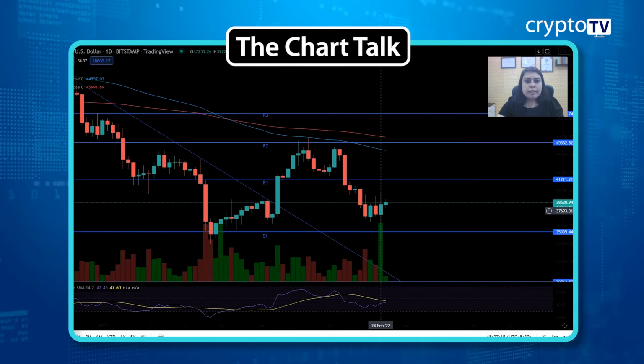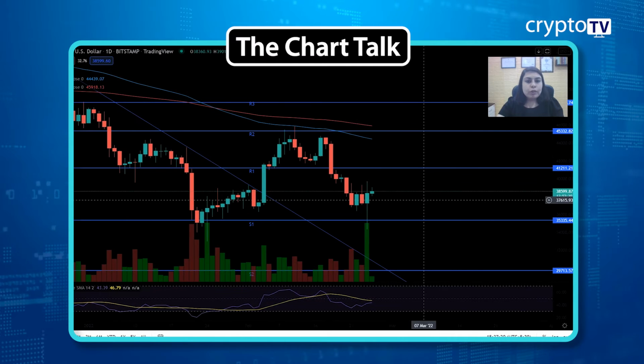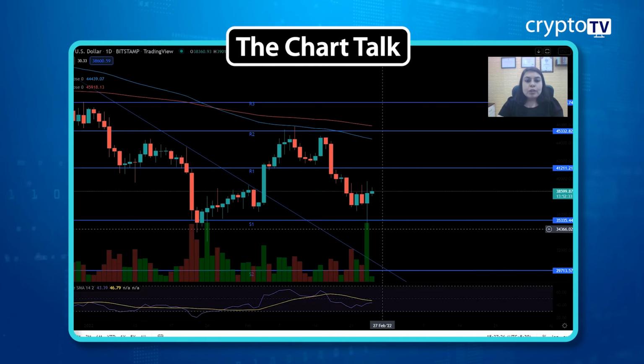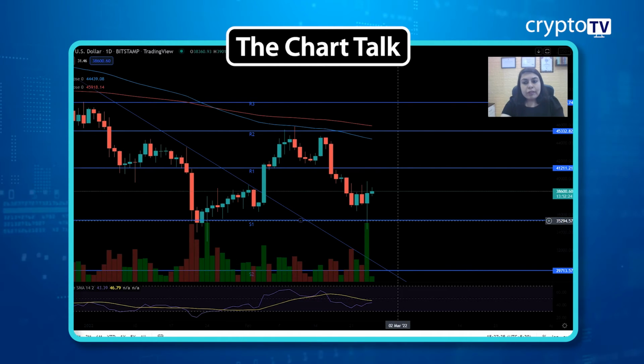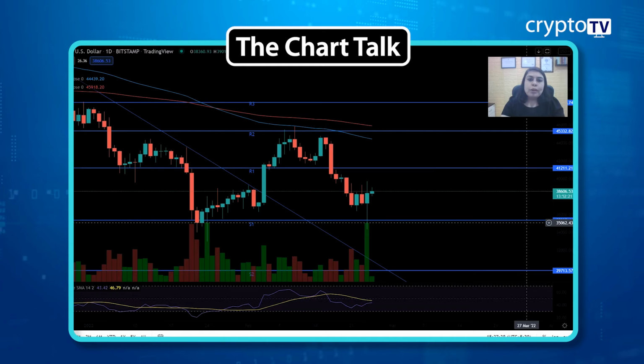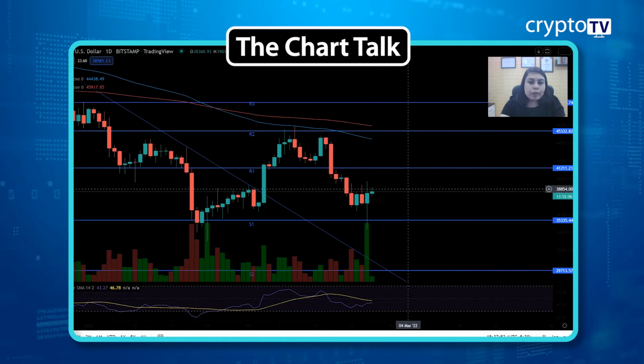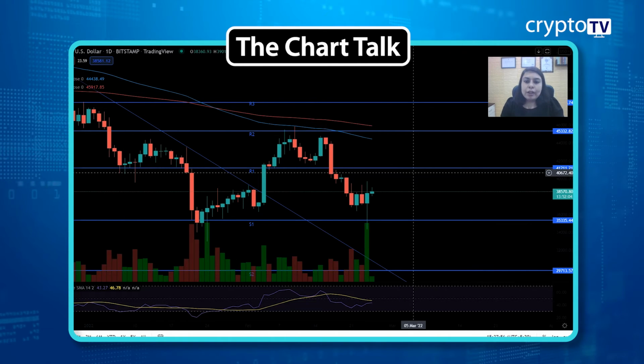This was yesterday's candle. You can see there was good volatility. By the time we were recording yesterday's video, the price was hovering around this support level. I mentioned in yesterday's video that unless we get a close below this 35,335 level, this support will remain the support. If we get a close below this level, this support will definitely become the resistance. But since the price closed above it again, we can consider this as the support and 41,211 as the resistance.